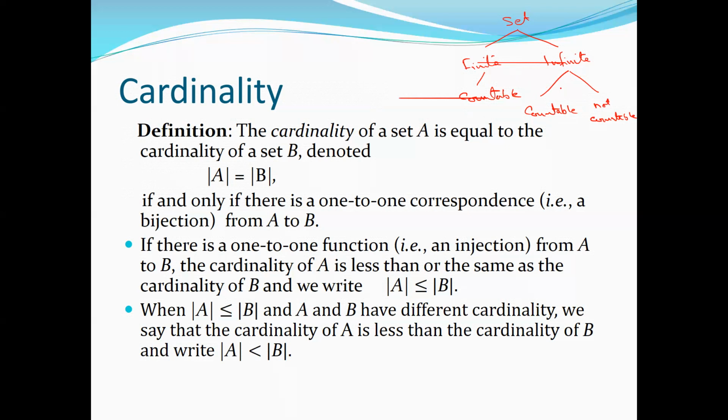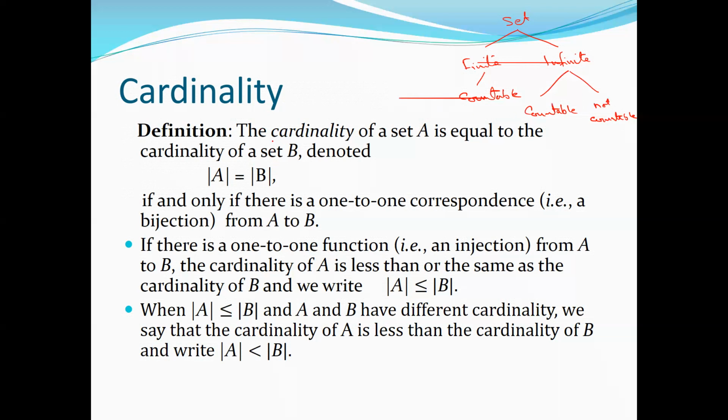An infinite set may be countable, may not be countable. If an infinite set is countable, we call it a countably infinite set. And if an infinite set is not countable, we call it an infinitely uncountable set. So let's see the formal definition now.